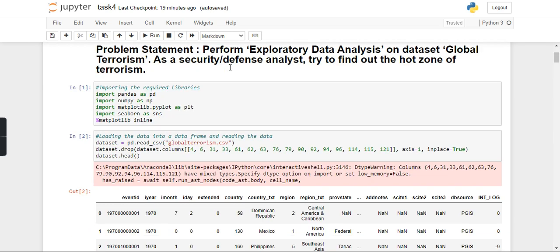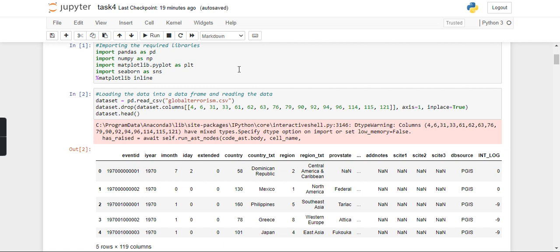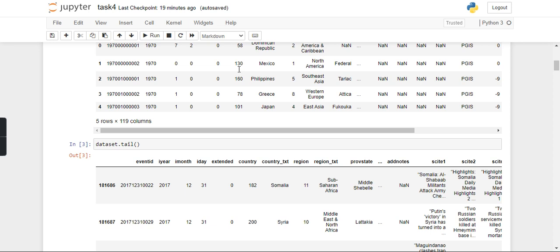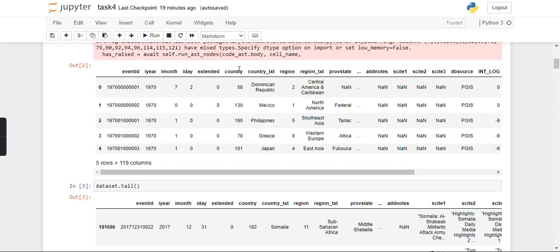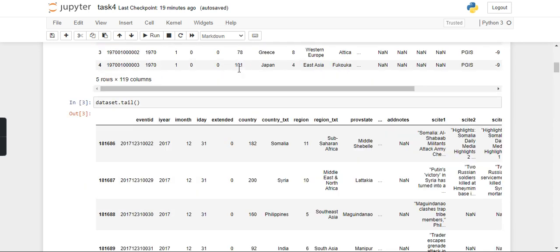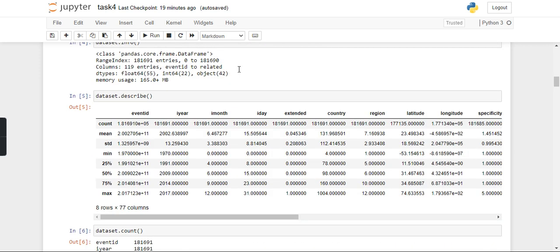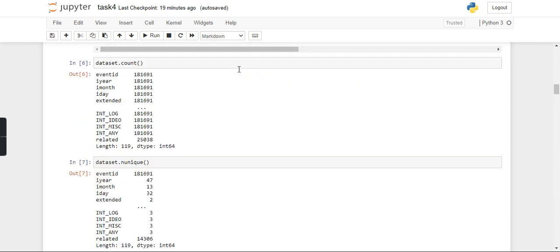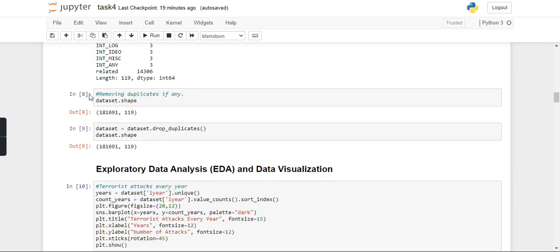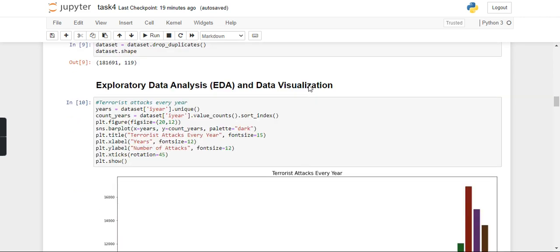The first thing we will do is import the required libraries that will be used for implementation. The second step will be reloading the data into the data frame and reading it, and performing the data analysis cleaning part. Here we print the head and the tail of the database, and then we perform basic functions on it. Then we start with the data cleaning part. We remove the duplicate values, if any, and then we start with the exploratory data analysis and data visualization.